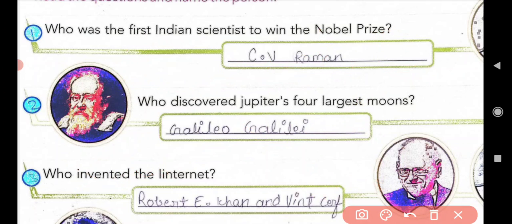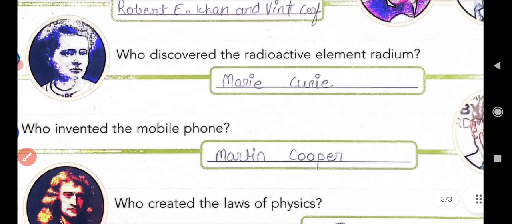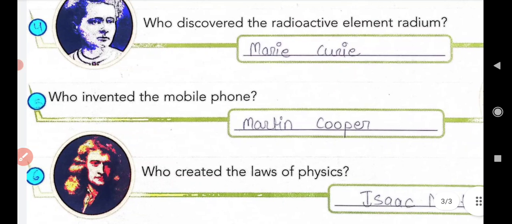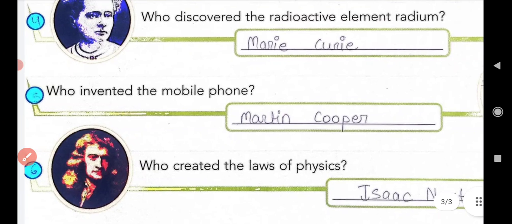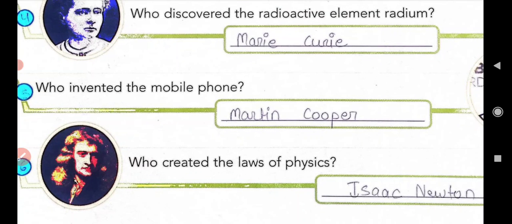So by this, come to the next, that is question number 4. In this, who discovered the radioactive element radium? Can you guess who discovered the radioactive element radium? Yes, it is Marie Curie.